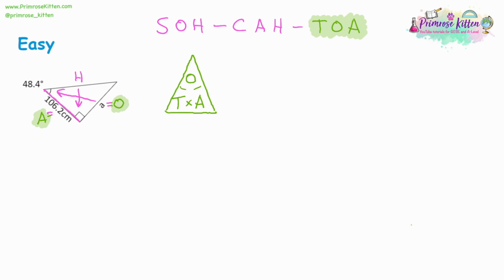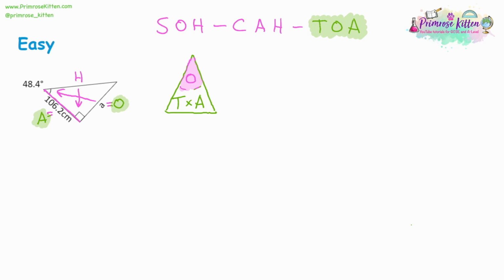So now we've got to think, well, how are we going to do this? Well, what do we have? We actually have the angle 48.4. So that'll be representing the tan. The trigonometry word's always about the angle. And we've got the adjacent 106.2. What we don't have is the opposite. So we're going to cover up the opposite because we don't have that. So what do we have? We've got T and A, and they're going to be multiplied together.